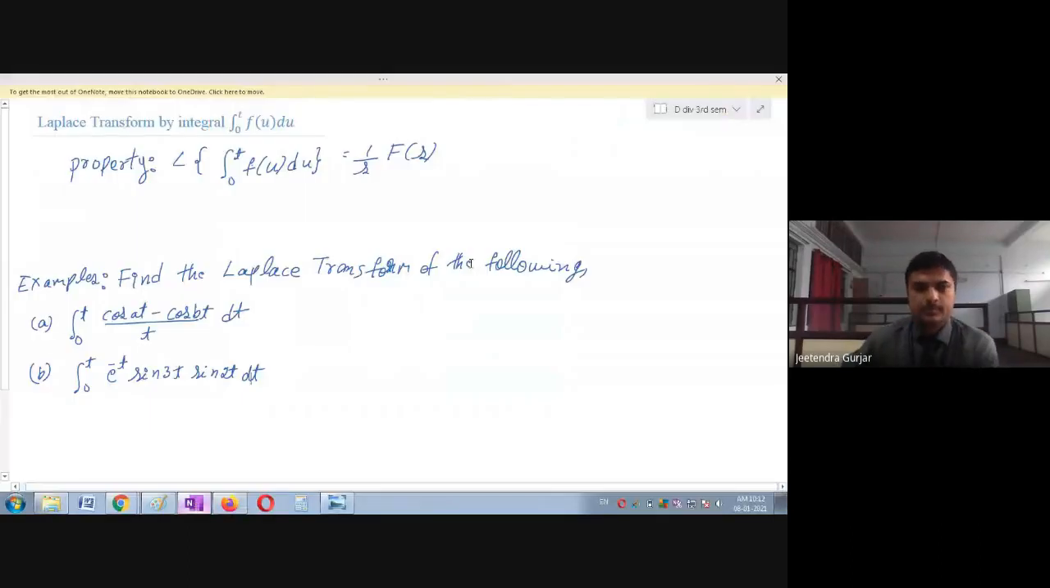So yes, once again, good morning, students. You can see we are continuing with the Laplace transformation and some of the properties. This is the next property we have. Instead of calling it a property, we just say it is an integral they have given. Not required to call it a property.